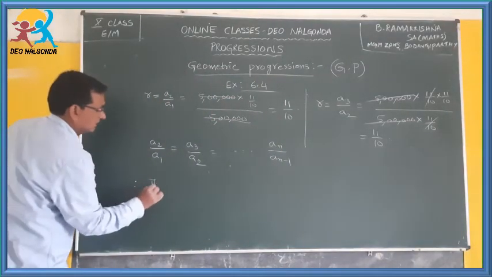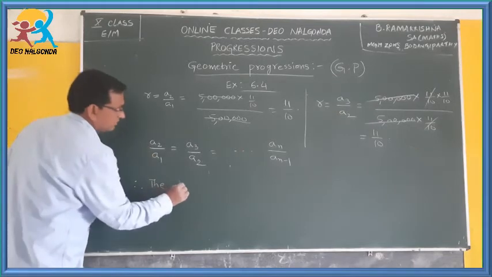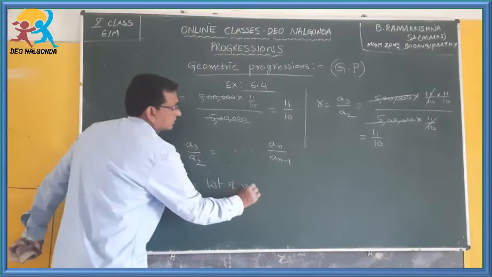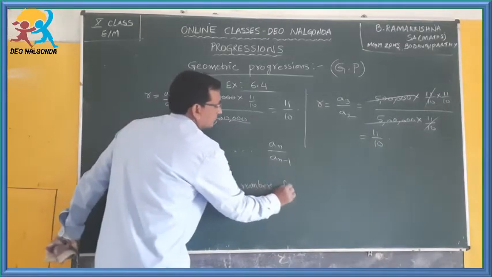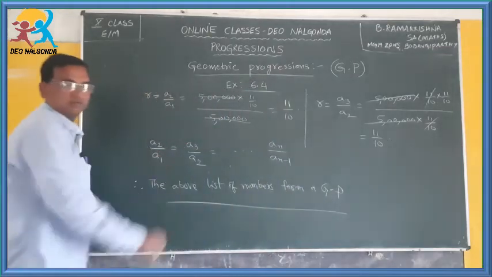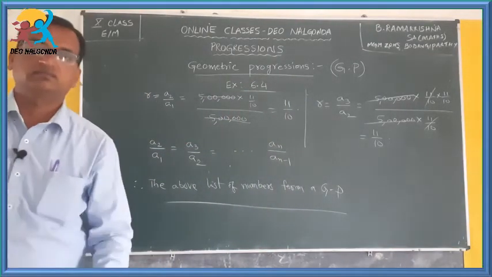Therefore, the above list of numbers forms a GP. This should be our conclusion.